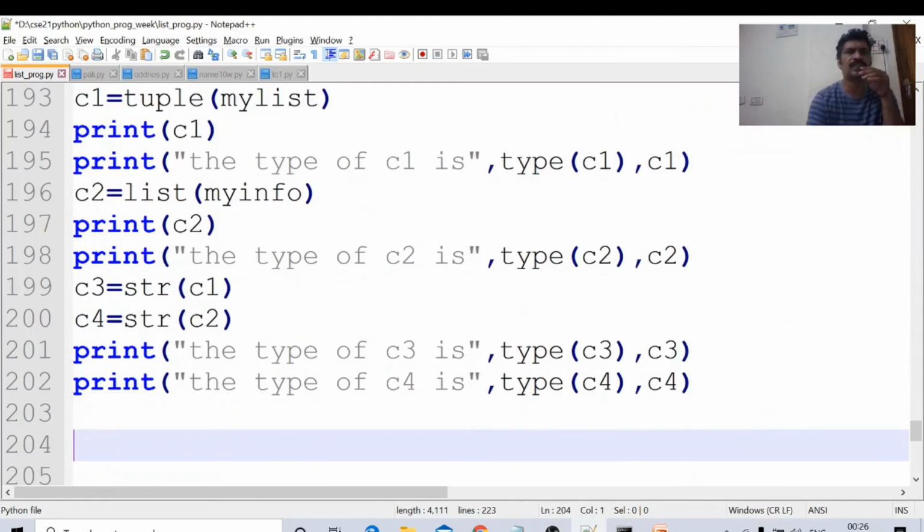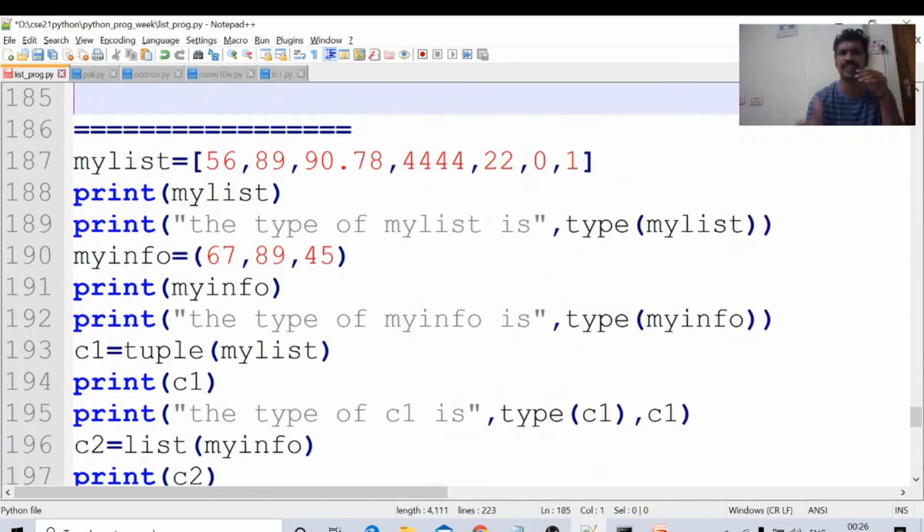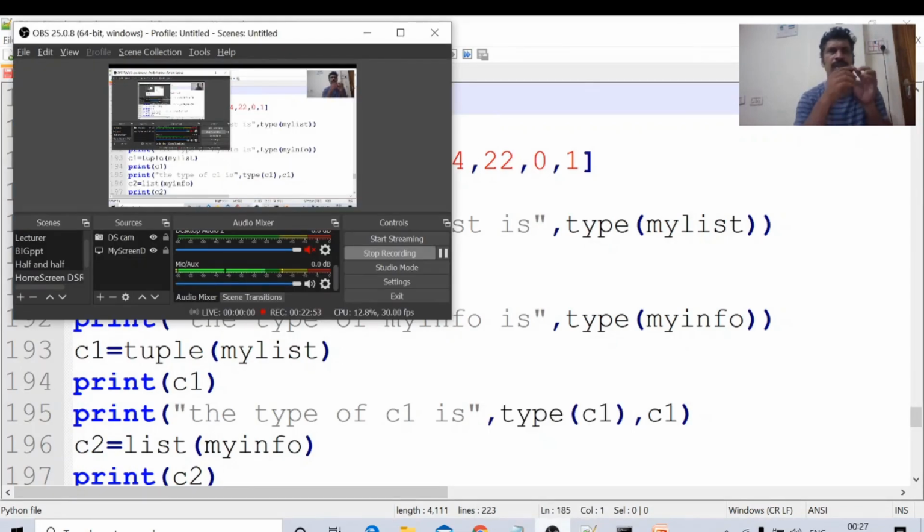This is what type conversion is. Type conversion is nothing but converting one data type to another data type. Once again I am concluding, since I am repeatedly saying type conversion. What are the data types available in Python? Integer is one, floating is one, string is one, list is one, tuple is one. In order to convert to integer, we use the int function. To convert to float, we use the float function. To convert to string, we use the str function. To convert to list, we use the list function. To convert to tuple, we use the tuple function.